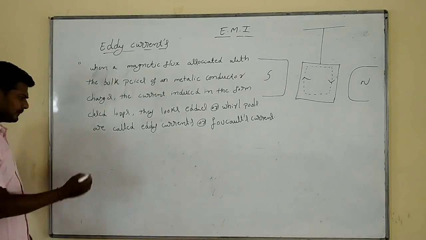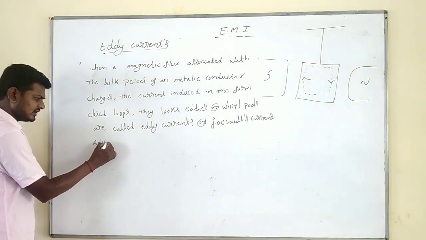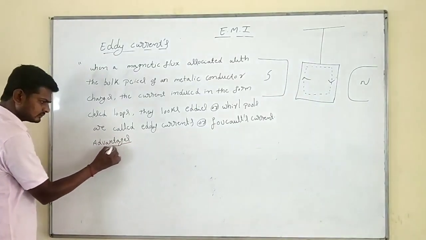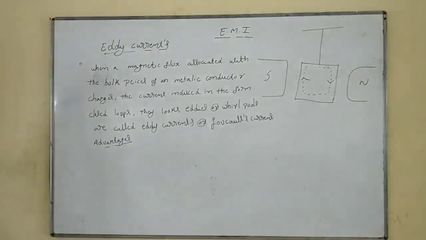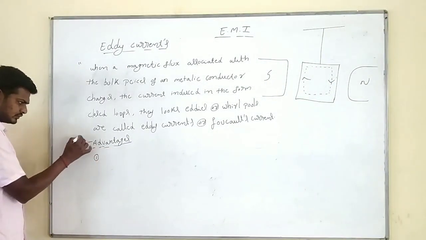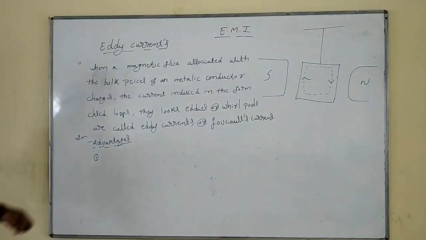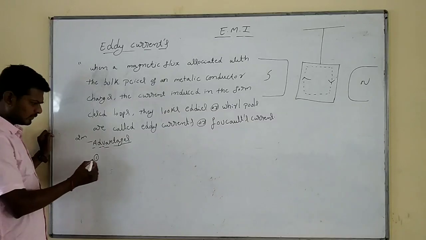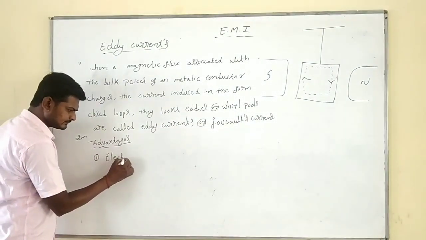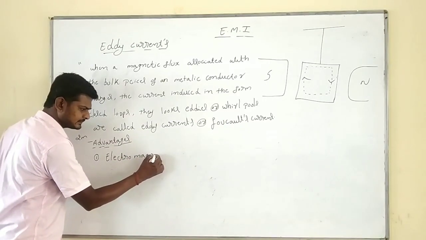Here is a very important question from the exam point of view: advantages of eddy currents. This is a 2 marks question, repeatedly asked. The main advantage is that they are used in electromagnetic brakes.